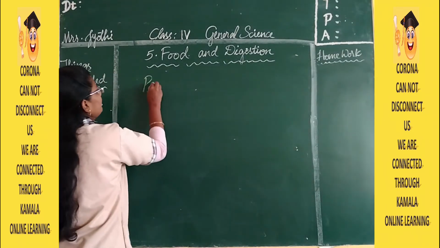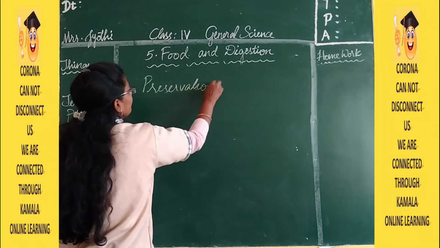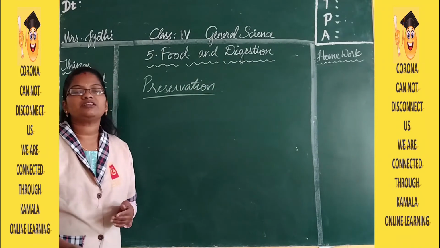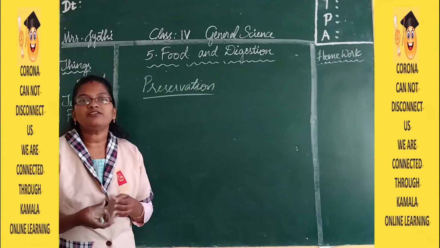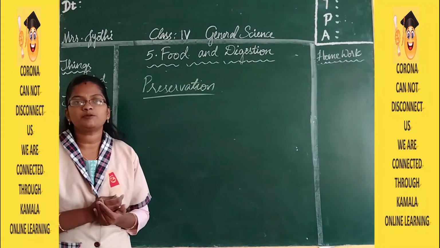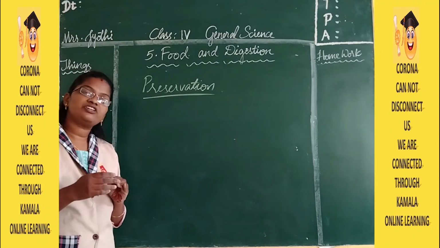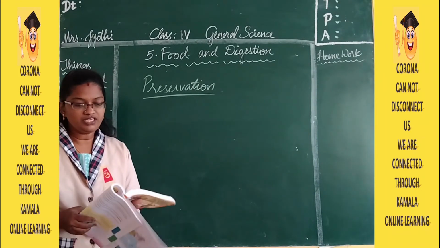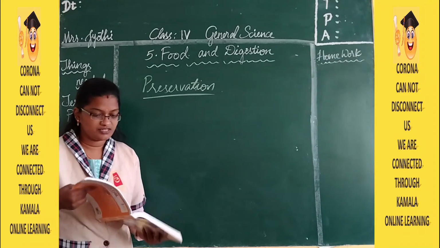So there are some preserving methods. How can we make the food stay fresh for a longer period of time without getting spoiled? That is called preservation. Now, we have several types of preservation. Let us see that. We can preserve our food in a number of ways.